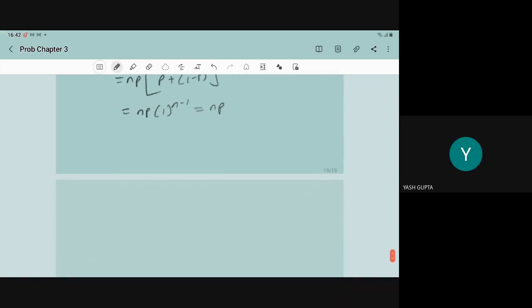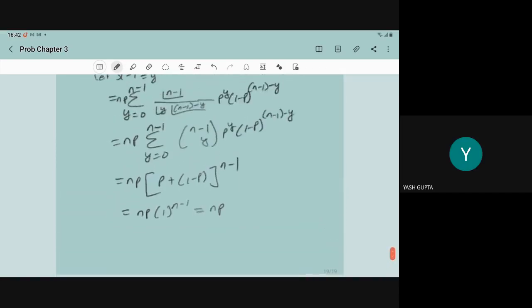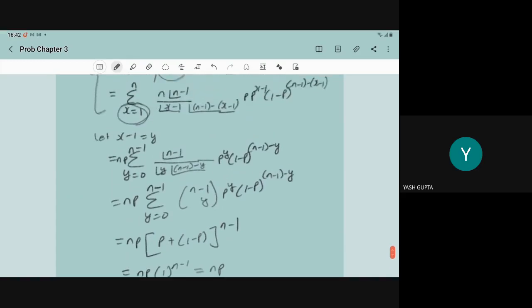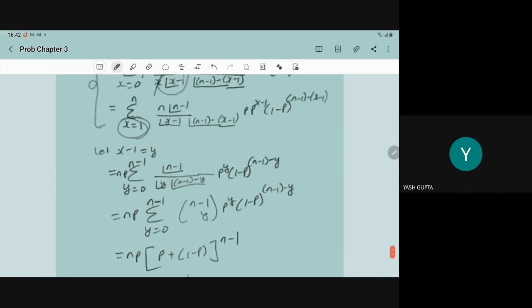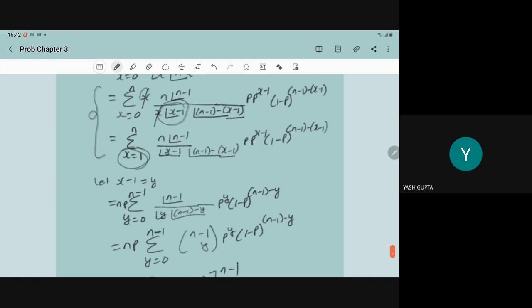So what happened to the zero part that you have neglected? No, actually, whatever the x equal to 0 part is, that part is cancelling. We are cancelling this part, and due to that only we are doing this change. Okay.